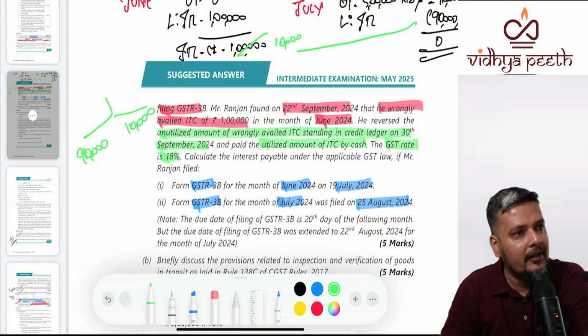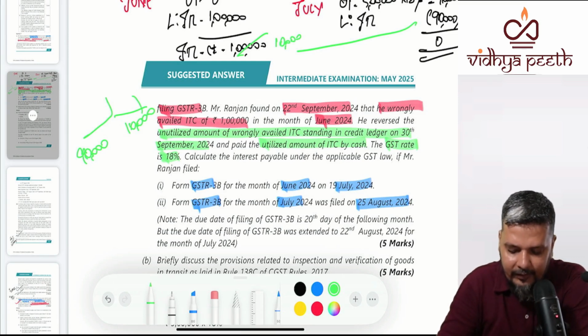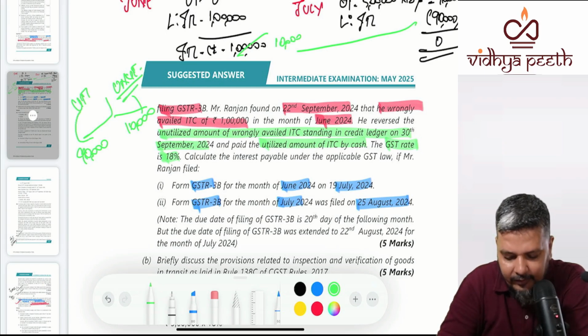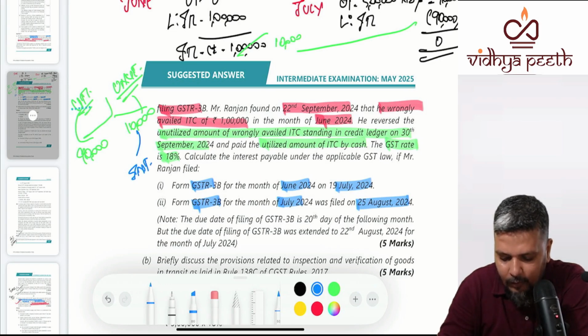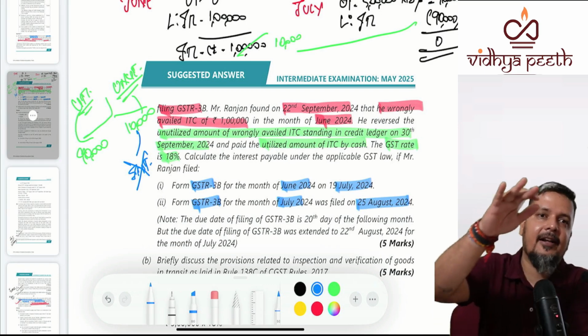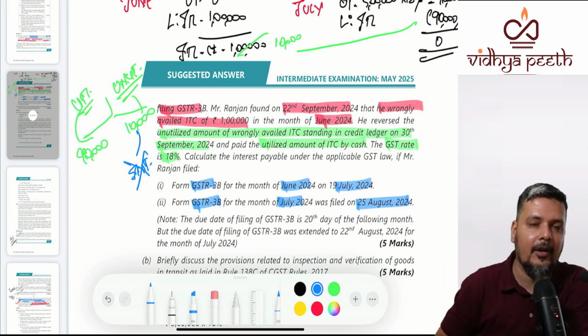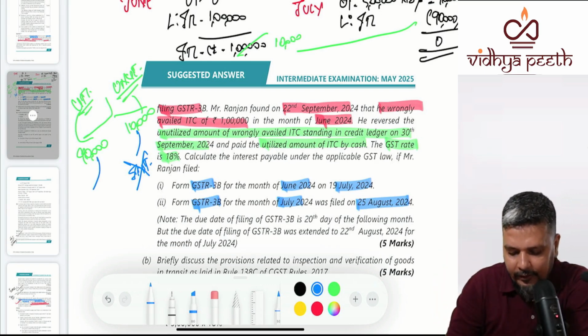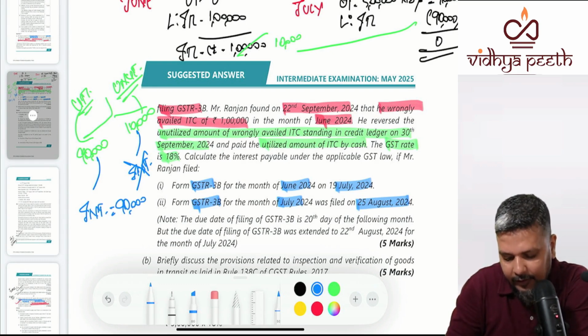On this 10,000 there won't be any interest. You realized it, you reversed it. It was there in the credit ledger. You never used it. Interest is only on 90,000.